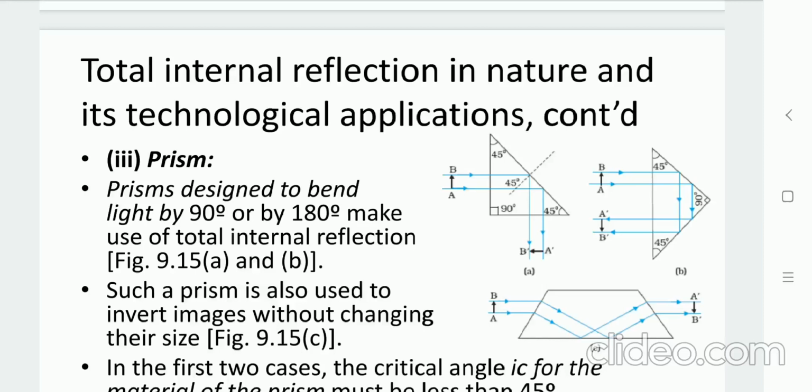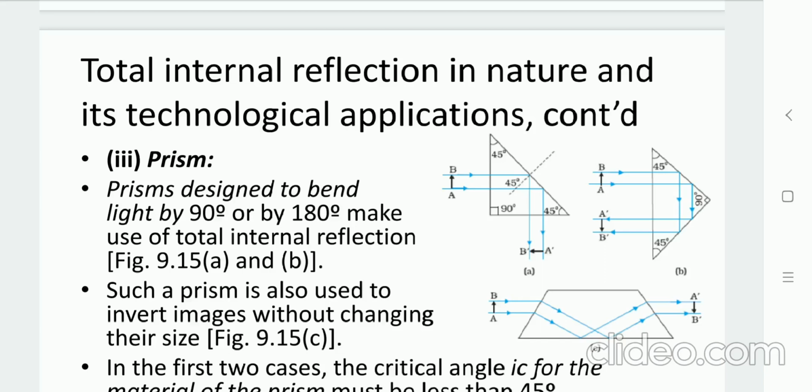Likewise in diagram B you can see that the AB image is falling onto the prism, 2 times total internal reflection occurs, and at the end the inverted image will appear. In diagram C, the prism is used to get the inverted image without changing its shape and size, by total internal reflection inside the prism itself.